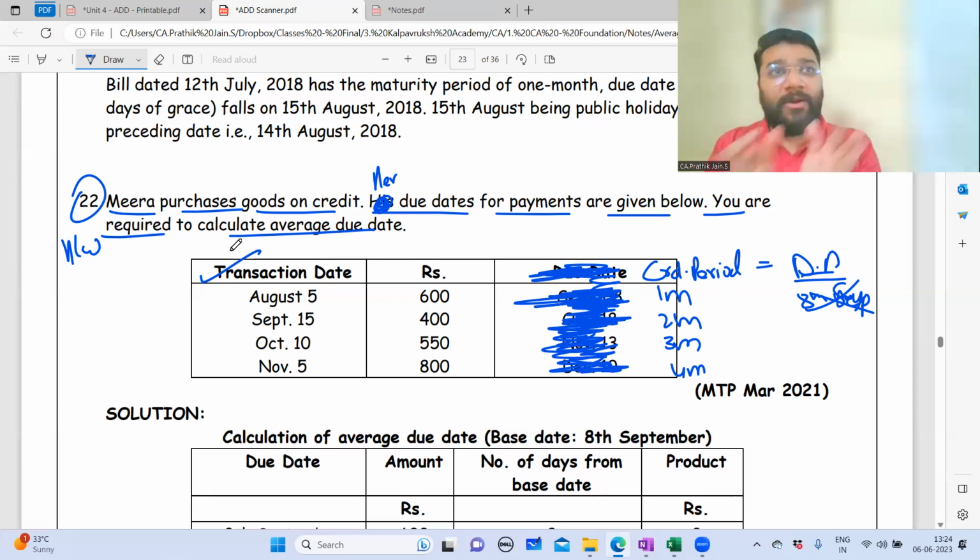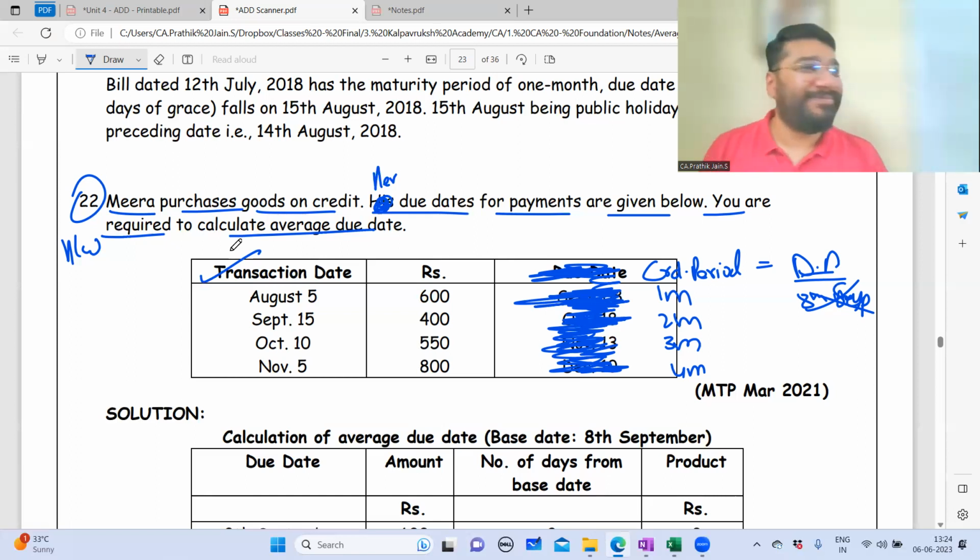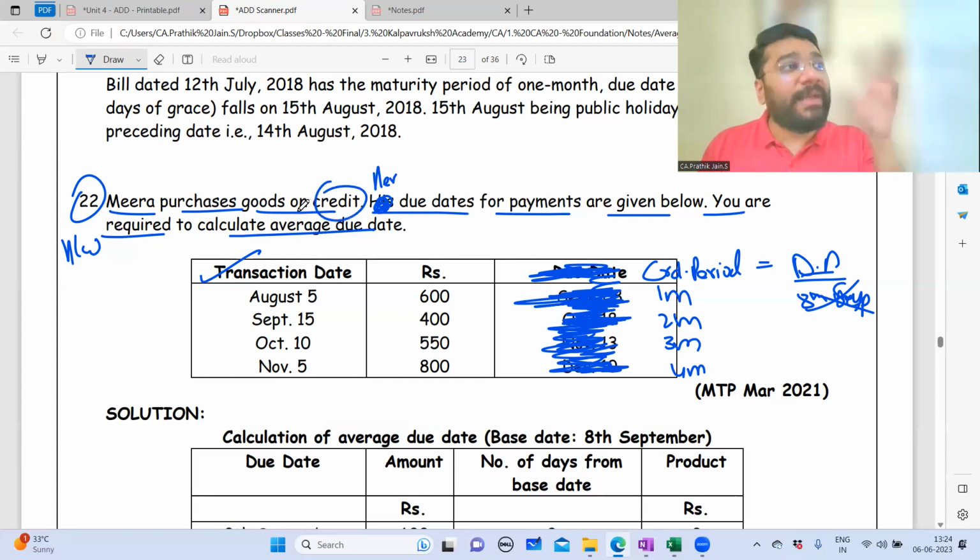Now, just because we have done all bills, don't keep on adding grace days. Normal creditor and debtor transaction, boss. Anywhere in the question have they told this is the bill of exchange? It's a normal transaction. Only when a bill of exchange happens will bills receivable, bills payable come into picture. Then you will add grace days. This is a normal credit transaction, debtor and creditor.